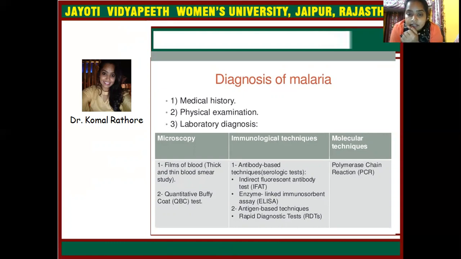Immunological techniques are serological tests called IFAT, indirect fluorescent antibody test, and ELISA, and then antigen-based techniques like the rapid diagnostic test, RDT. And the molecular technique is the PCR technique.